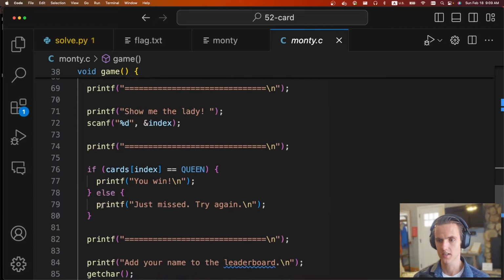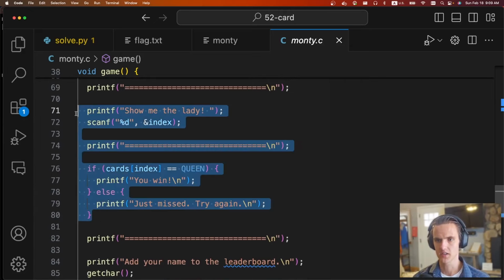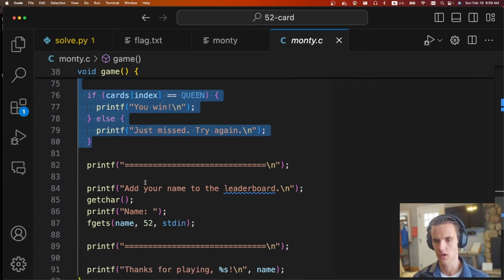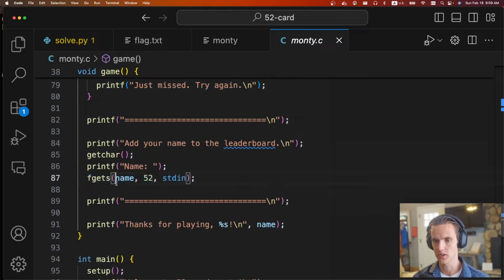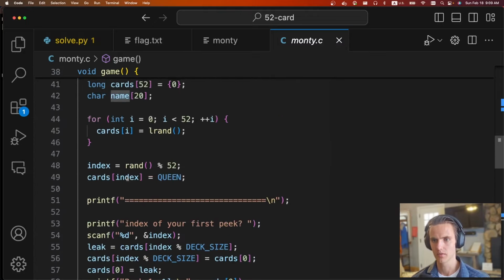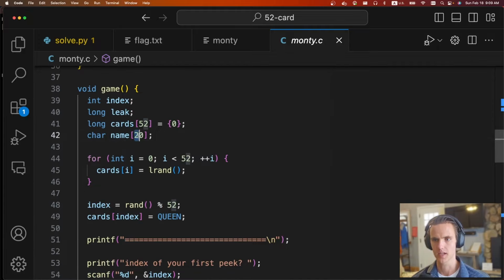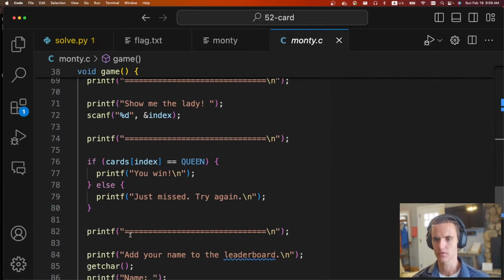And we get to do that twice. And then at the very end, we guess the queen, but we don't actually use this code. And then at the very end, we go into a leaderboard. It's going to read 52 bytes into this name buffer. But if we scroll up, we can see that the name buffer is only 20 bytes. So we have a very obvious buffer overflow.